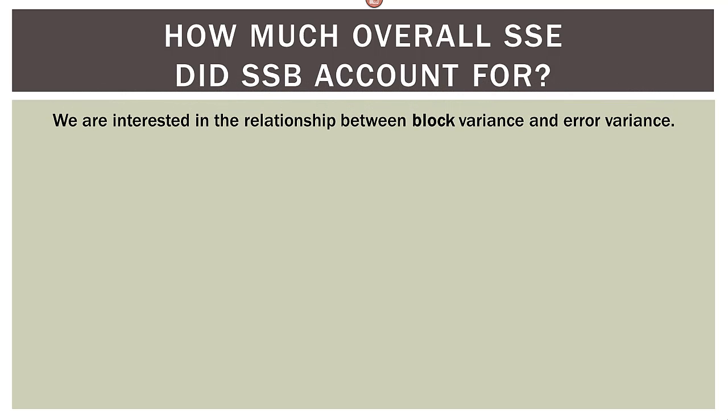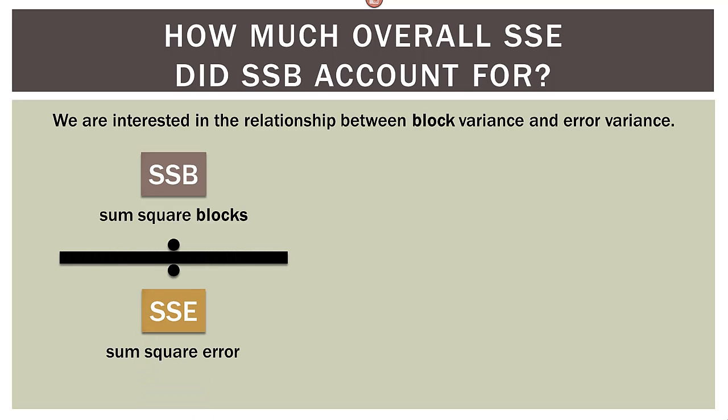We're interested in the relationship between block variance and error variance. If you remember those 3 graphics I had on the right, where I said the blocks accounted for 25% of that original SSE, or 50% or 75%, that's what I'm talking about here. How much did it eat up? How much did it gobble up of that original SSE?